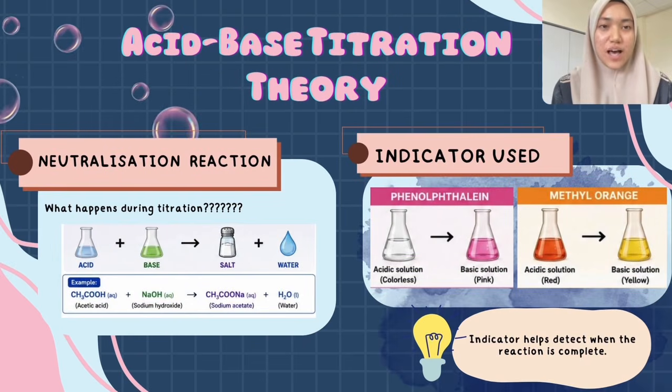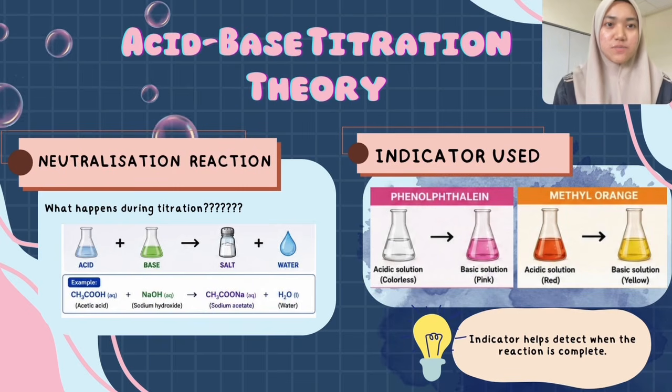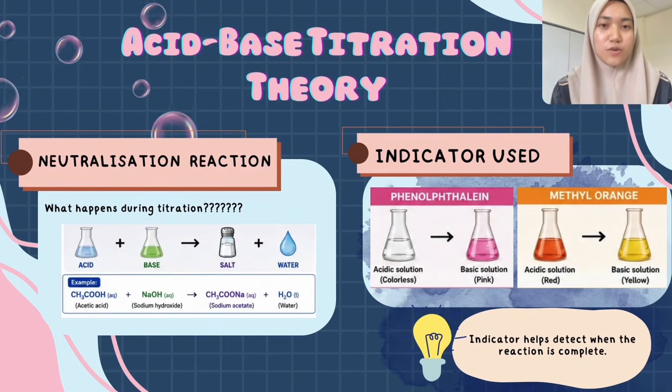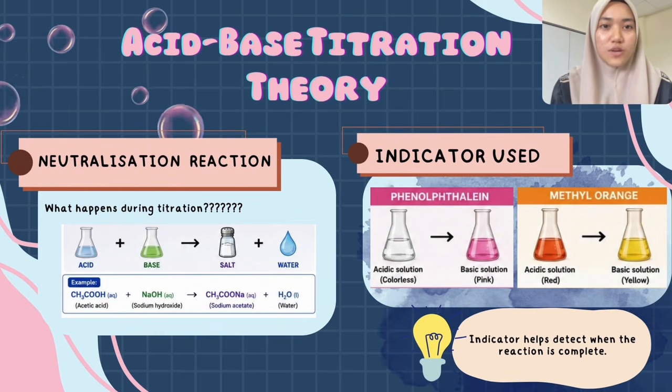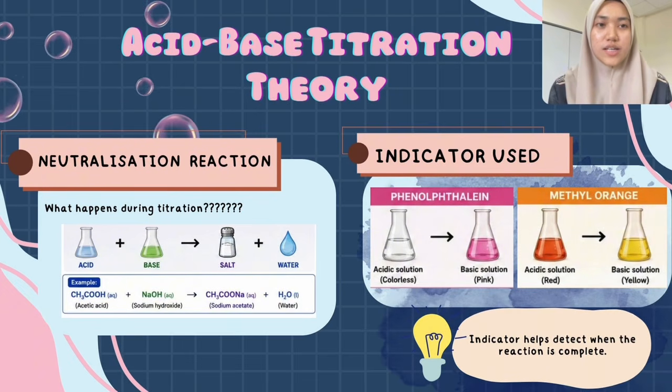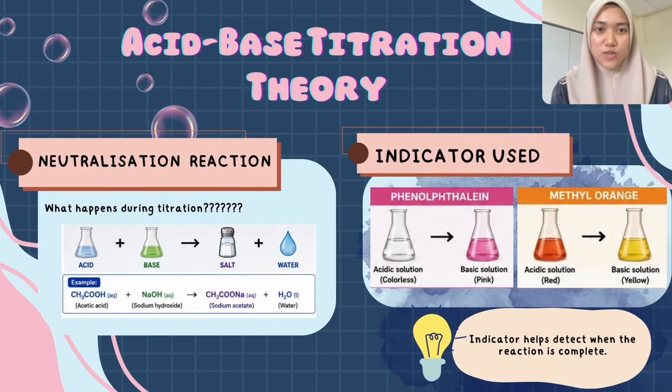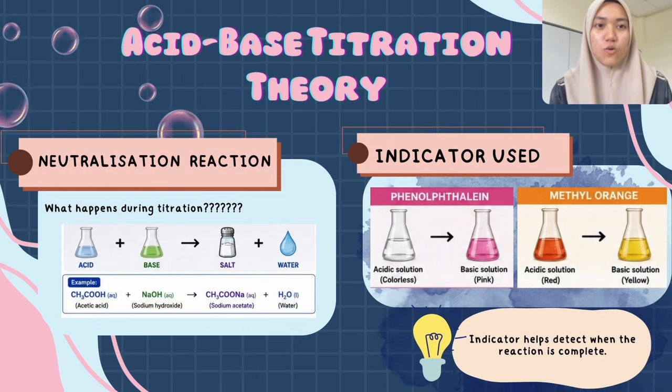To understand how titration works, we need to understand the theory behind acid-base reactions. Acid-base titration is based on a neutralization reaction where an acid reacts with a base to produce salt and water. In our example, acetic acid in vinegar reacts with sodium hydroxide solution. The balanced chemical equation is CH3COOH plus NaOH producing CH3COONa and water.